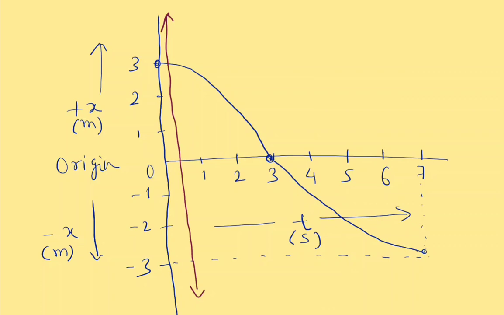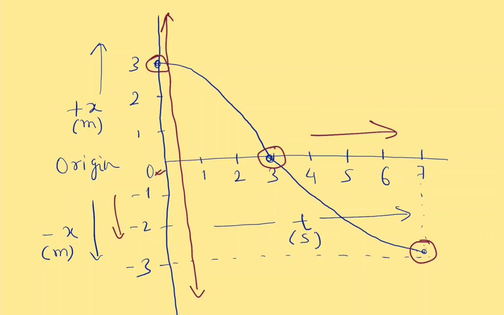Here is the origin, and all the positions above this origin are towards the plus x direction, and all the positions below this origin are towards the minus x direction, and on the horizontal axis we have put down the values of time. Here we have considered three different instants of time.